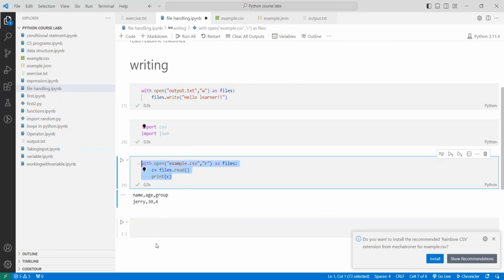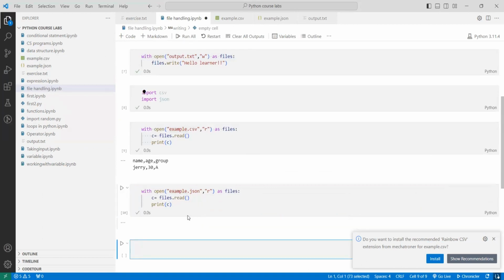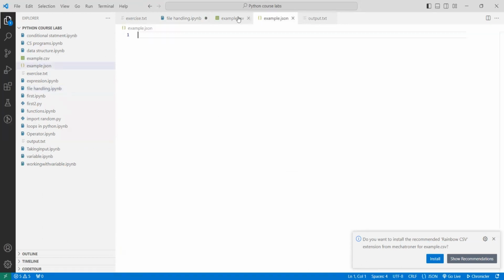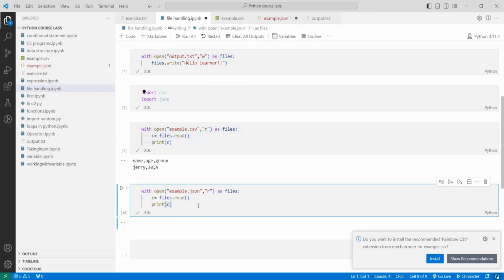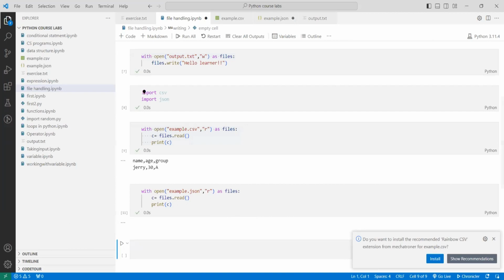Now I'm going to use the same command and open the JSON file. The JSON file name is also example. Let's see. Okay, we don't have anything in the JSON file. If you add something in the JSON file, you will get it as output. I have not saved it, and this is not the correct structure of JSON as well. Whenever you work with a JSON file, if you print it, you will get the outputs. So that was a part of file handling in Python.